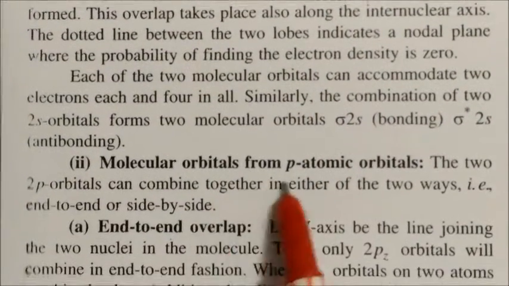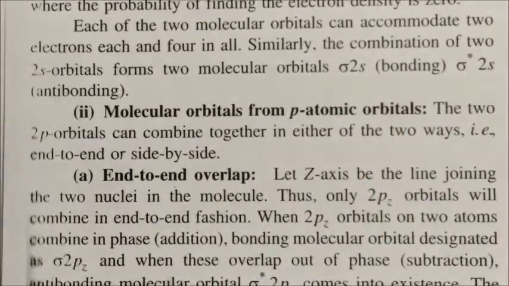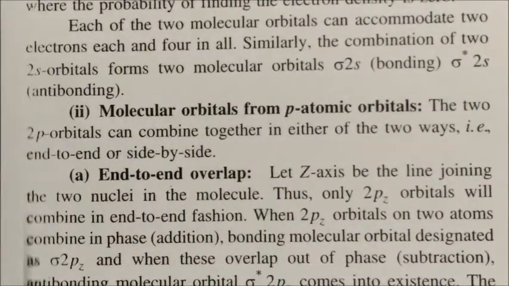Now, molecular orbitals from the p orbitals. We have seen it is of two types: one is the end-to-end overlap and the second is the side-by-side overlap.